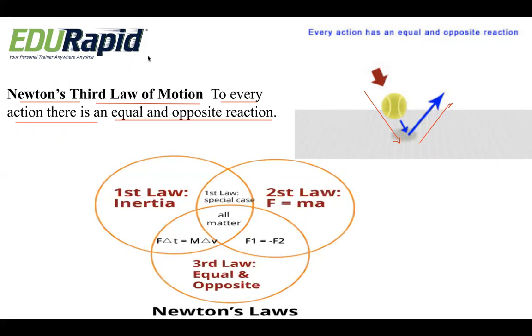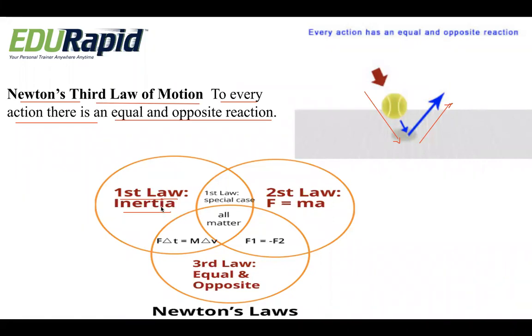So let us sum up all three laws of motion. What does the first law state? The first law states about inertia. Every object will stay in a state of rest or in motion unless and until it is compelled by an external force. So the first law of motion is also called the law of inertia. We can also say Newton's first law of motion is called the law of inertia.